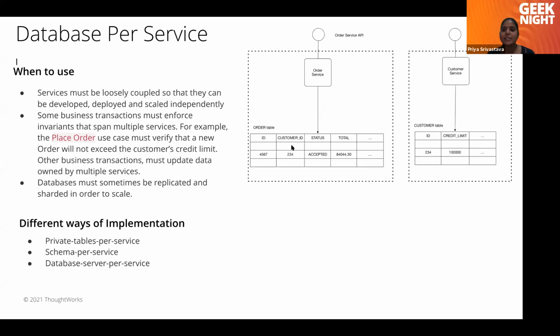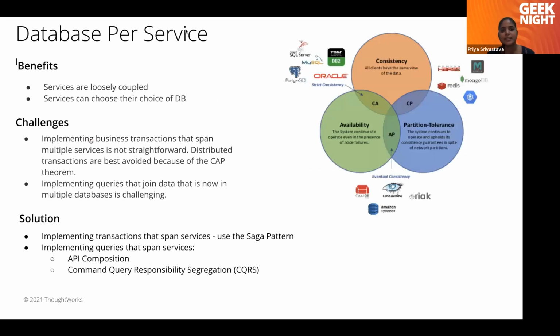That limit lies in the customer database, not in the order database. If it were in a single database, we would have joined it, but it is not in the same database. So we have to take care of how to extract the data from the other database. That is a challenge in this particular strategy.